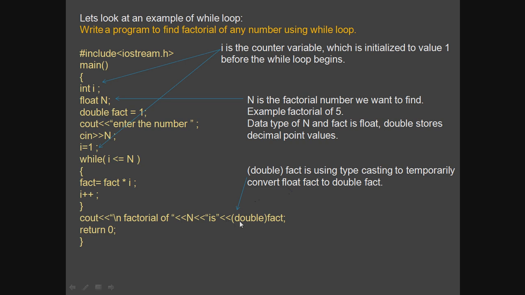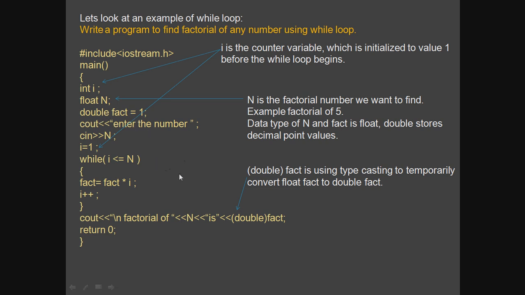By default it is double, so it will display in that format. Clear? If fact was of type float, then you would need to use this typecasting. Otherwise you can remove this and it will simply display the values, but in some text editors it might show some problems.